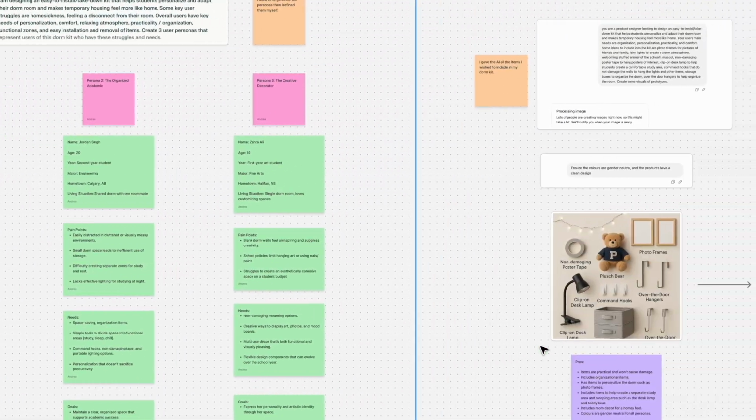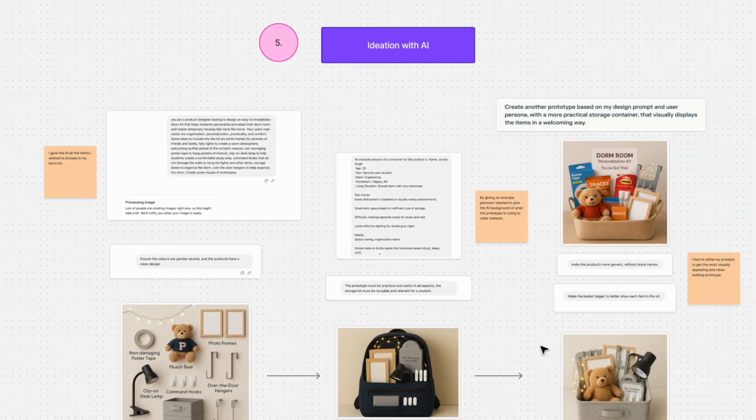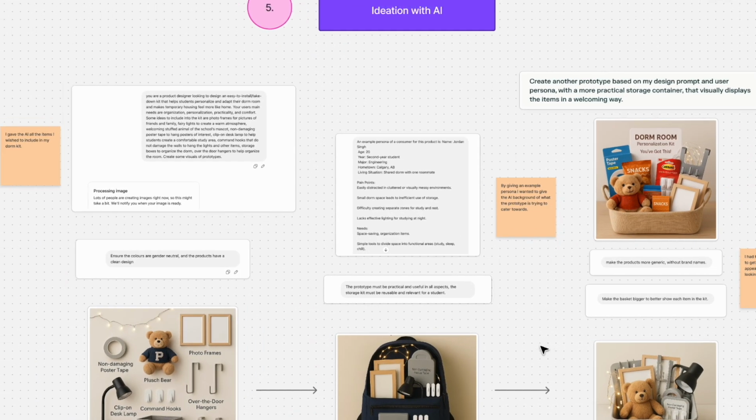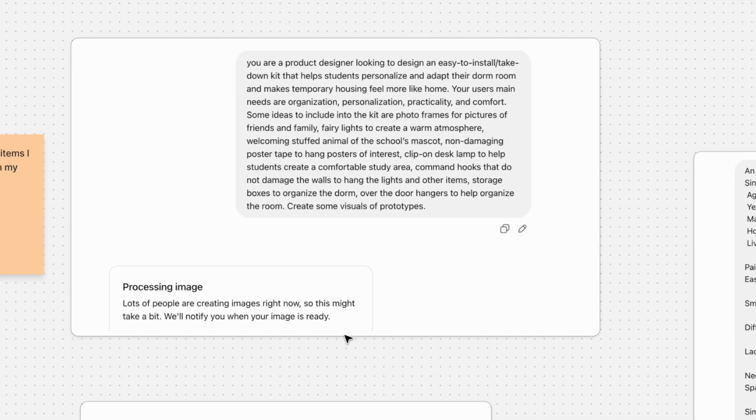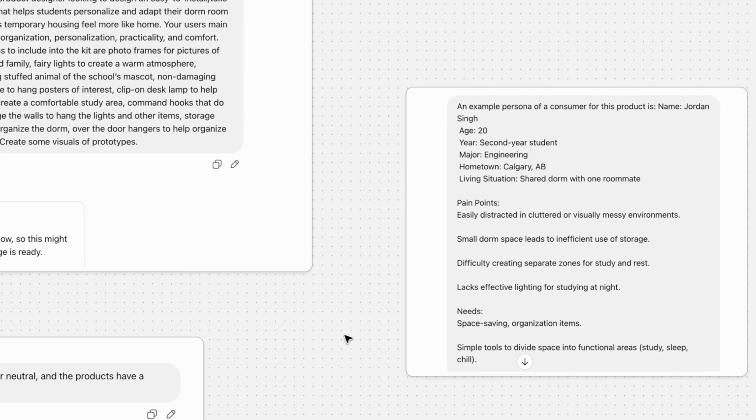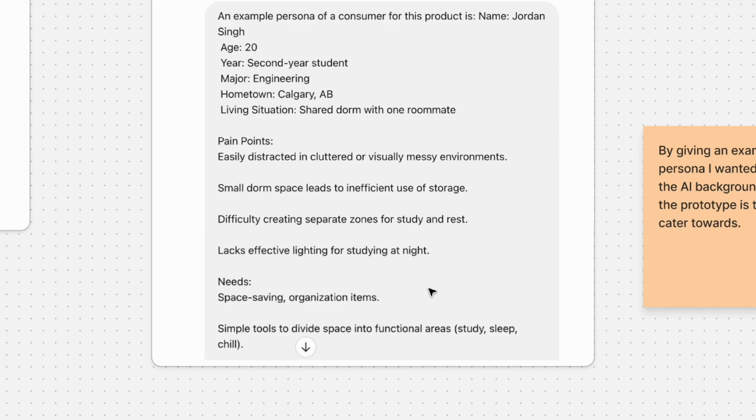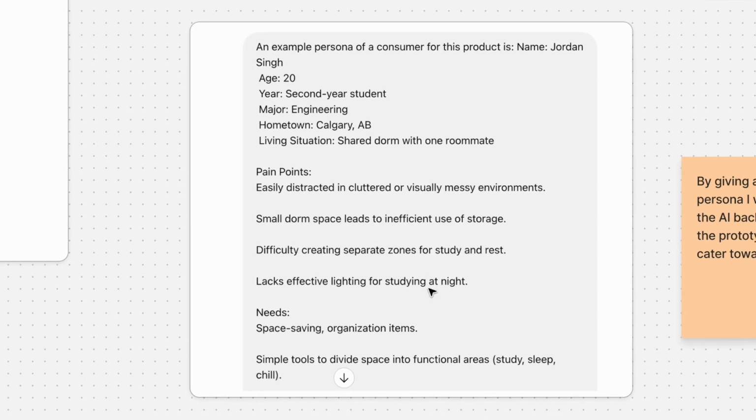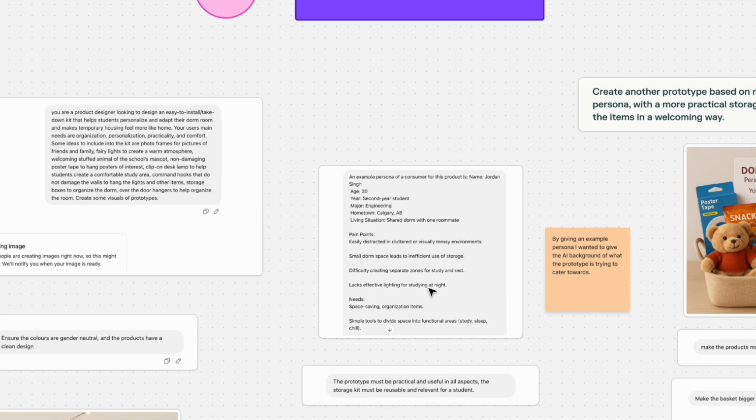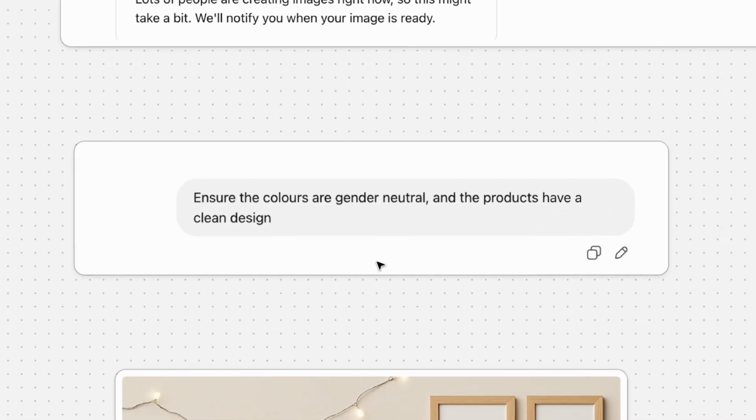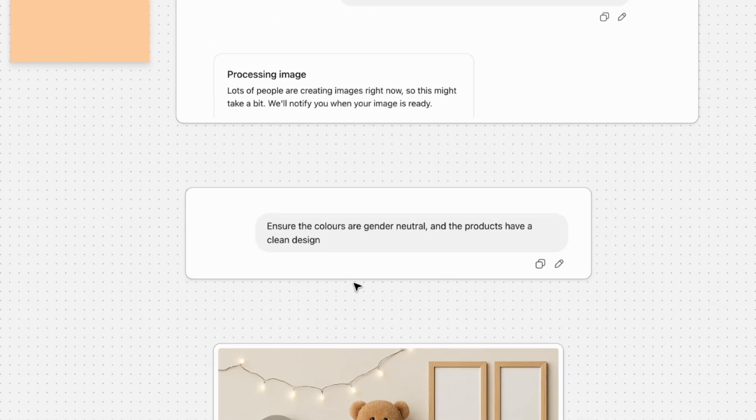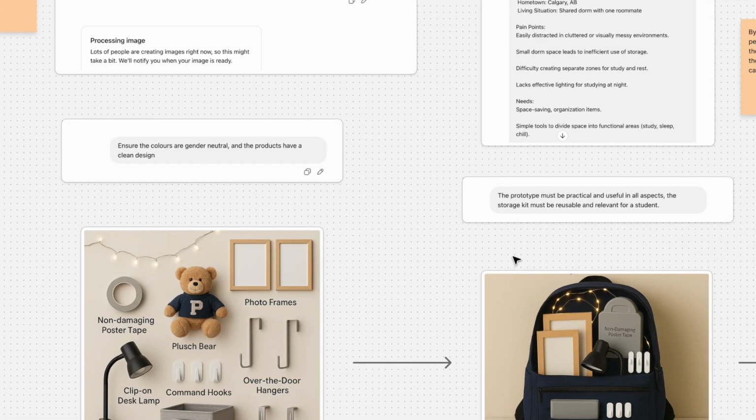From there, I began my ideation with AI to start creating prototypes. I explained to the AI my design prompt, and I also listed all the items I wished to include in the kit. I refined my prompt by providing an example user persona to give the AI a sense of what the kit is trying to accomplish. I additionally refined my prompt to adjust the design style to have a gender-neutral color scheme and a clean design. Finally, I generated my first prototype.